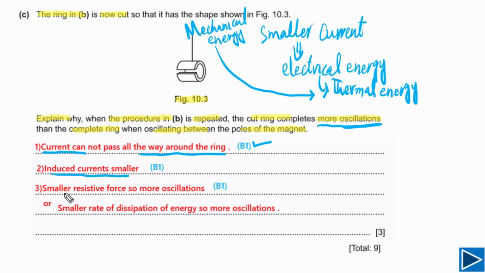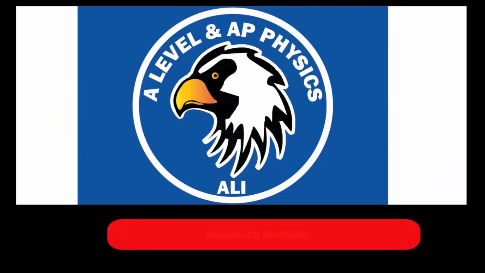And the third B mark is you can write down smaller resistive forces, because if current is smaller, resistive forces are smaller, so more oscillations, or you can mention smaller rate of dissipation of energy, so more oscillations. So these points you need to write down to get full marks. Means 3 marks for this question.